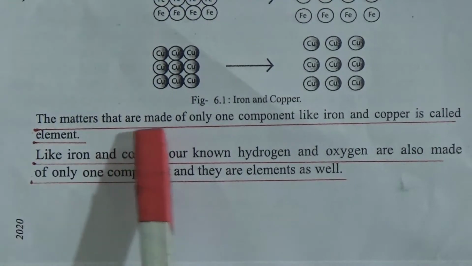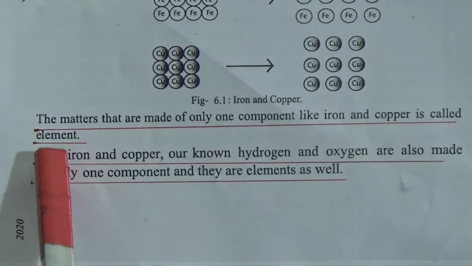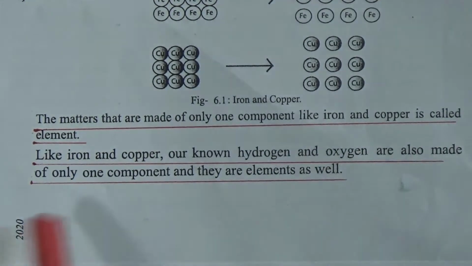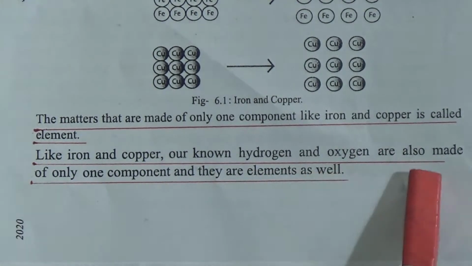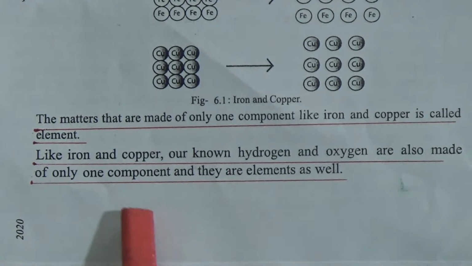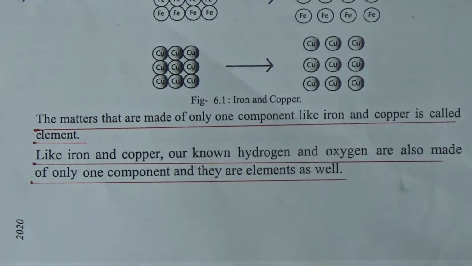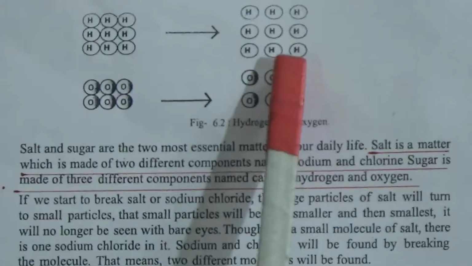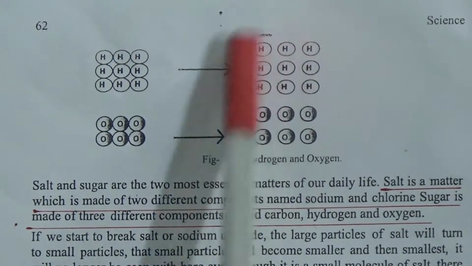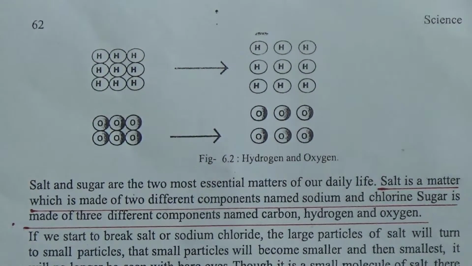The matter that are made of only one component like iron and copper is called element. This is the definition of element. Like iron and copper, our known hydrogen and oxygen are also made of only one component and they are element as well. So hydrogen and oxygen are also element. Look at here, come to this page, this is page number 62. Here is hydrogen. Look at here, they are element. If we break hydrogen, we will find only hydrogen. And this is oxygen. If we break this, then we will find only oxygen.